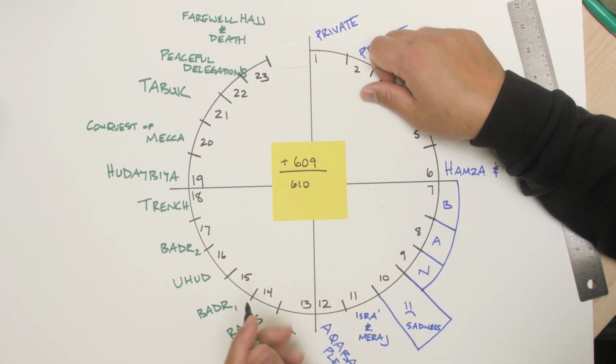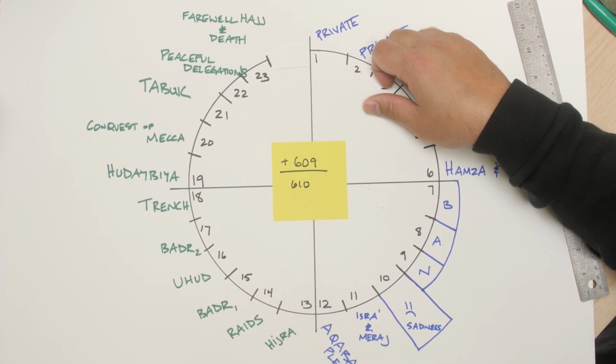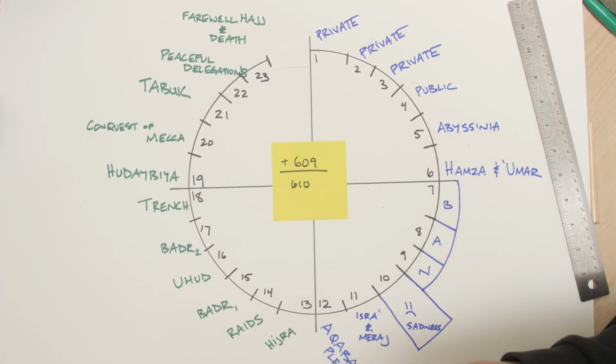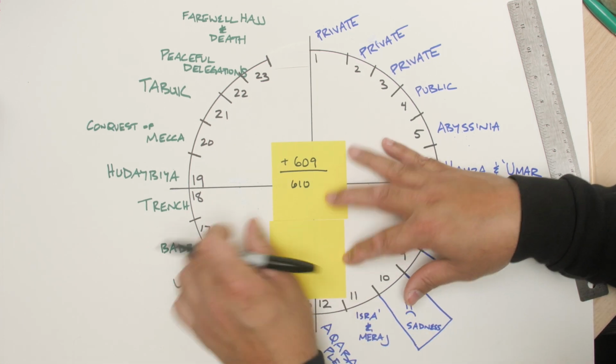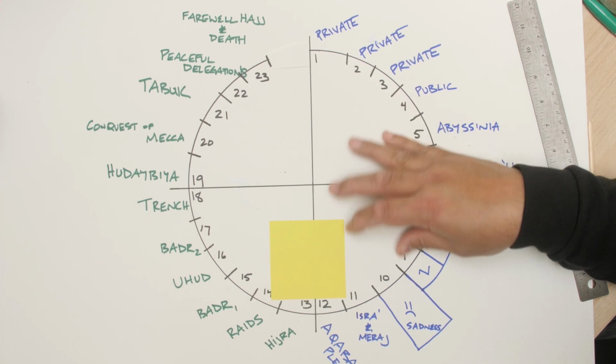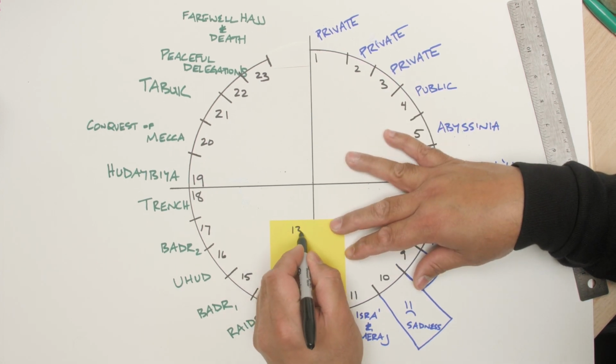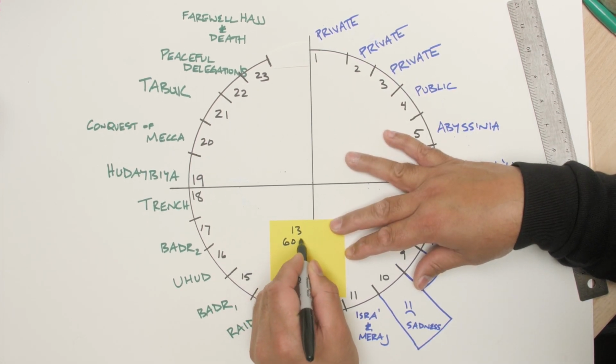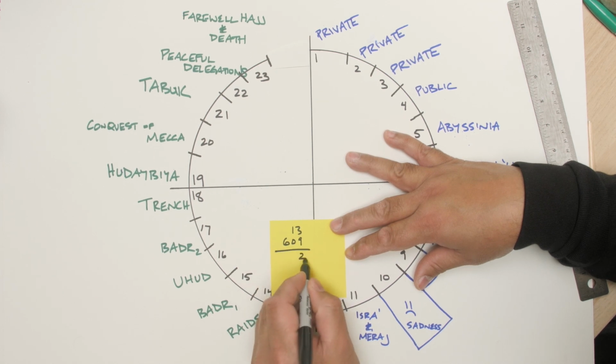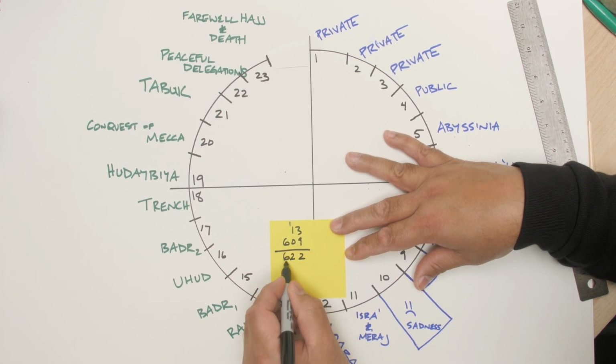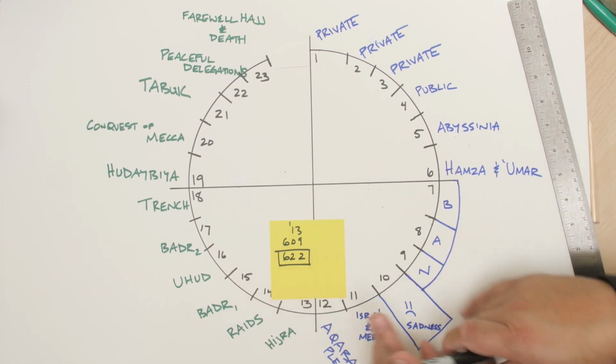And let's go back to the Hijra. When was the Hijra? Let's just do some math here, shall we? We're going to say the Hijra is in 13. So we're going to take 13 plus 609. Let's do the math. 12, carry the 1, 2, 622. That was when the Hijra took place.